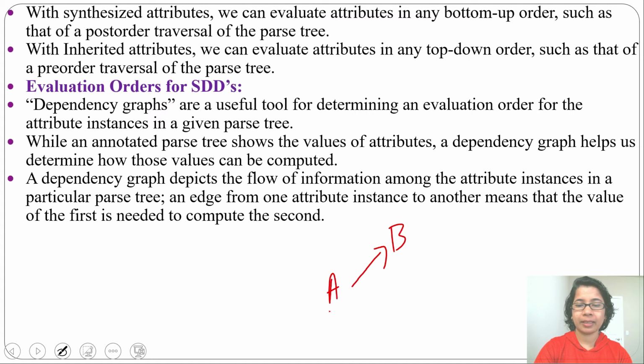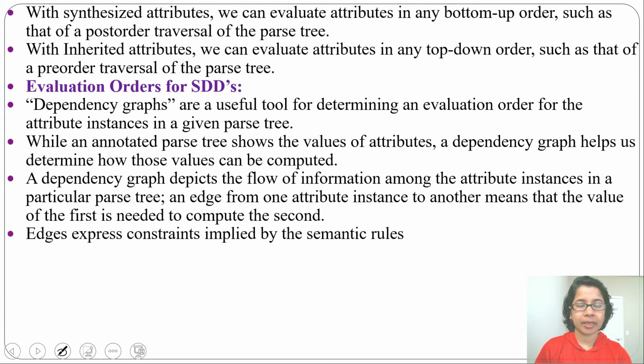Suppose A directed edge B means A's value is used for evaluating B. First we evaluate A, then we evaluate B. Edges are expressed by semantic rules. Whatever semantic rules are given, according to that we decide the edges. Let's see one example, one production with some semantic rule.